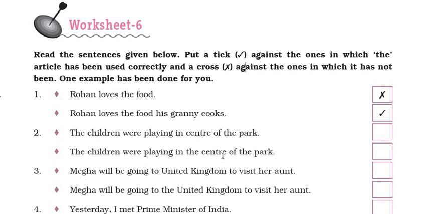So when a sentence is referring to a particular position of the park, then we will put the before center. But here the is not used, that's why this sentence is not correct. So we will put a cross here in the box, and in front of this sentence we will put a tick in the box. Fine. Let's move on to the third question.